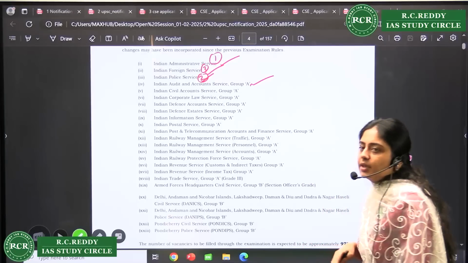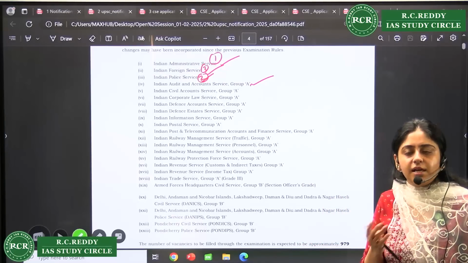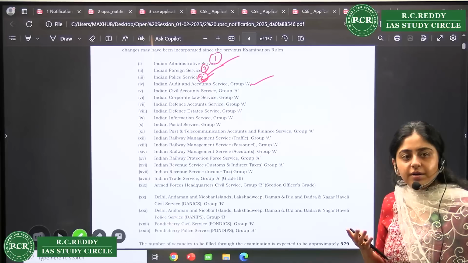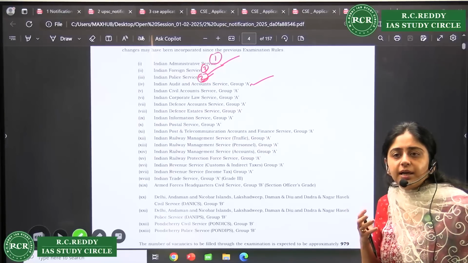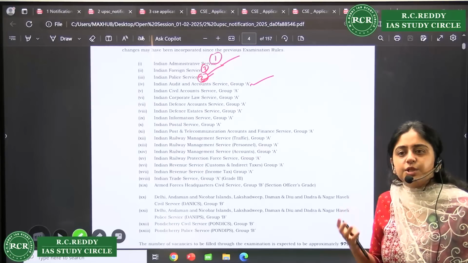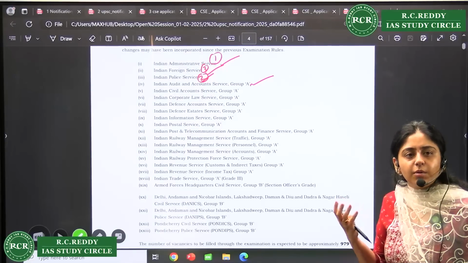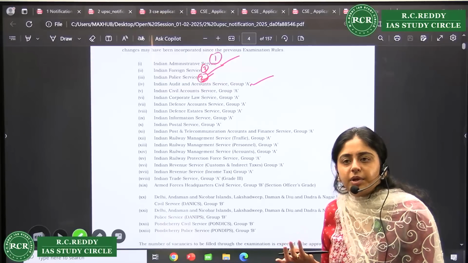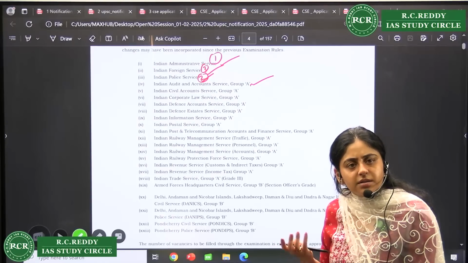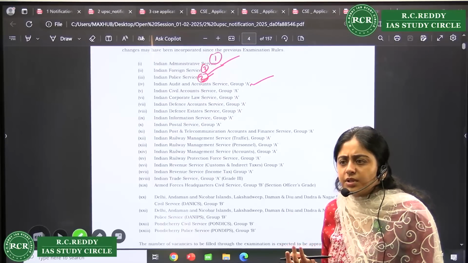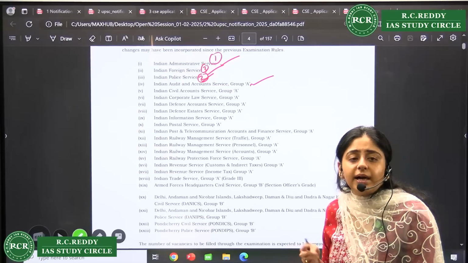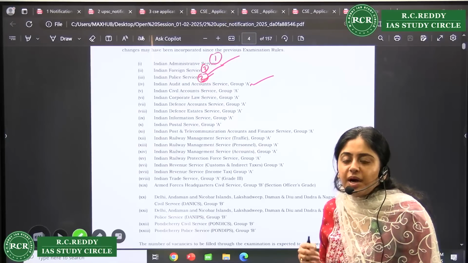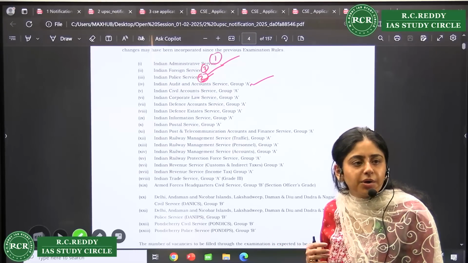Now next after Indian Audit Service, which I can tell you can be one of the preferred services. Whatever I am telling, I am just telling as a reference point. At the end of the day, if somebody wants to go in, say IRS as the first option, there are certain people who value their life and work balance. You can put IRS as the first option. There is no harm, but you should be ready in the interview to answer. They might ask you why you have put IRS and not IAS.